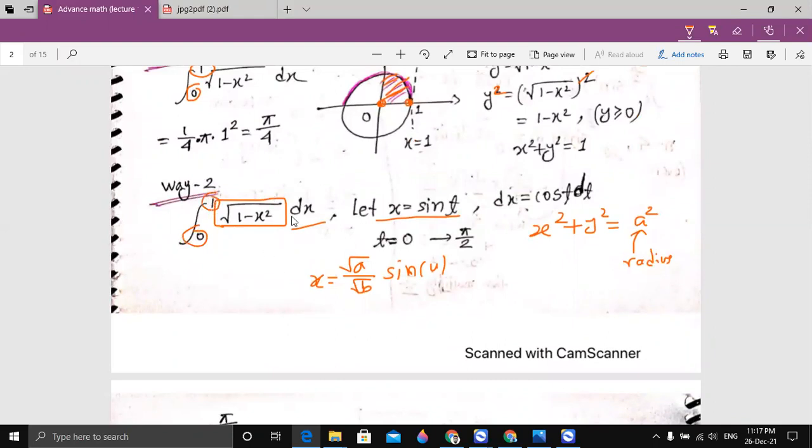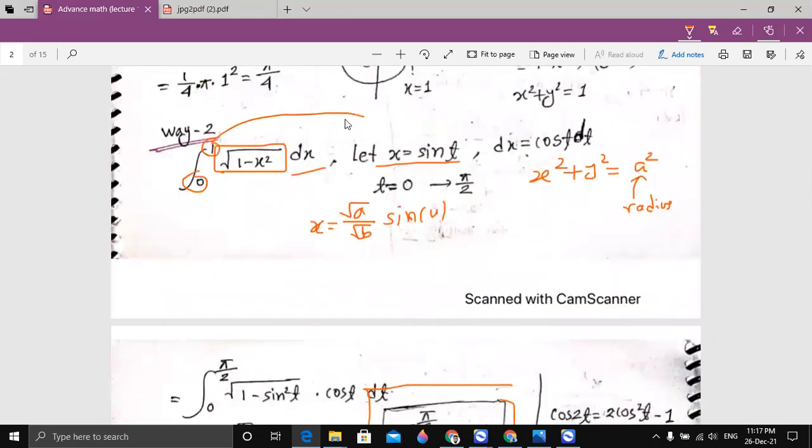So now we just need to substitute 0 and 1 here. Let's substitute the lower limit first. If you substitute the lower limit, x equals sine 0, and the value of sine 0 is 0, right?